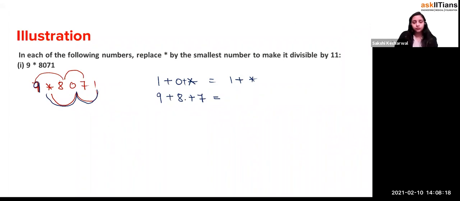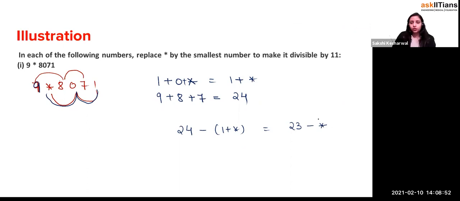So this is equal to 15 plus 9, which is 24. Now you have to take the difference. The difference is 24 minus 1 plus star. So this is equal to 23 minus star.